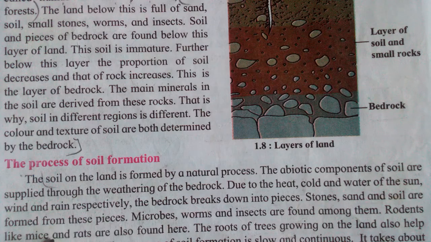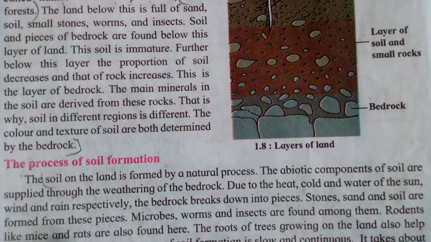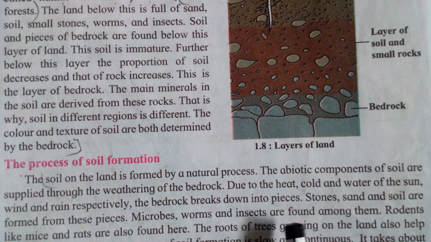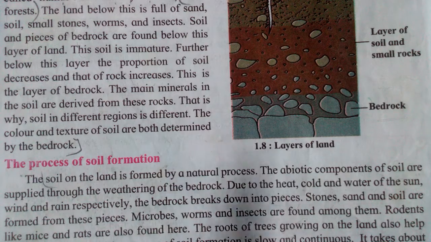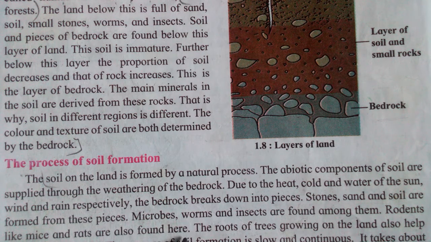Stones, sand and soil are formed from these pieces. Due to the heat, sun, water, wind and rain, the bedrock breaks down into small pieces, and from that small stones, sand and soil are formed. Microbes, worms and insects are found among them. Then in those small pieces we see microbes, worms and insects. Then rodents like mice and rats are also found here.